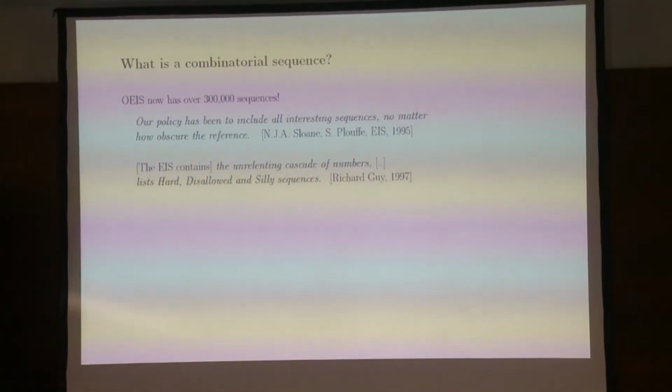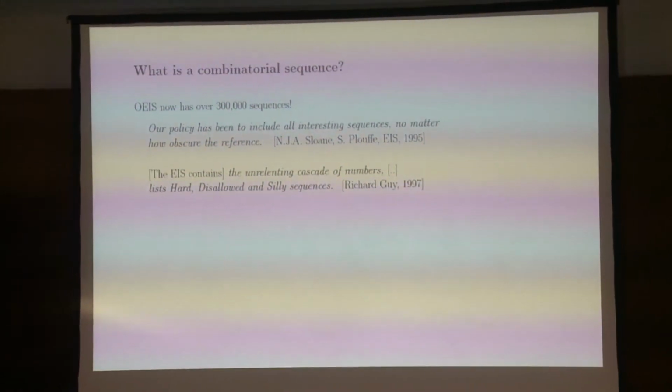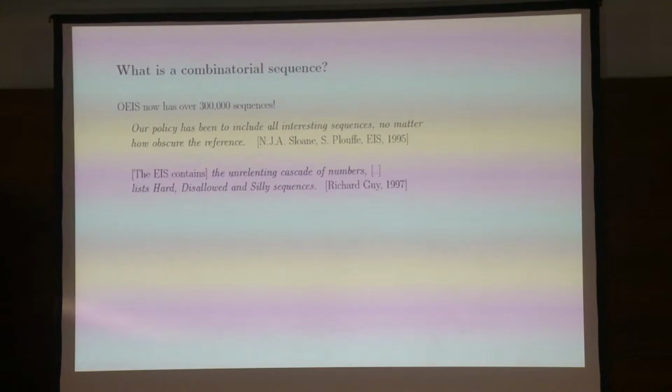And that's already a problem, because if you look at the Online Encyclopedia of Integer Sequences, you see that there are over 300,000 sequences there. And if you look at what Sloane and Plouffe wrote about which sequences they include, they say that, well, we include all interesting sequences, basically everything that people want. And that, of course, is not what I want. And you can see from Richard Guy's review of the online encyclopedia that, in fact, it includes all kinds of sequences, including hard, disallowed, and silly sequences. And I don't want to consider them, but how do we distinguish?